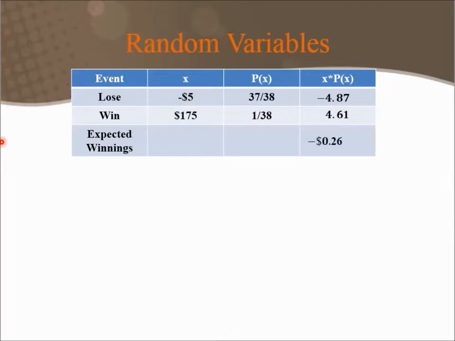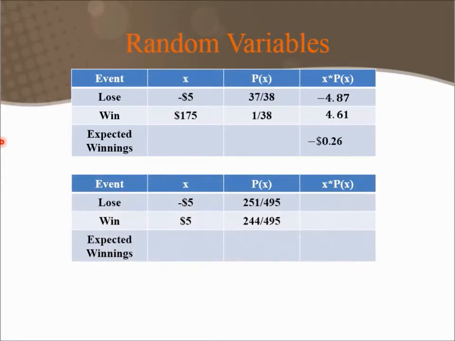This means that if I played enough over time, and really it means if I played infinitely many times, then I could expect to lose 26 cents each time I played. Now, of course, sometimes I'd win and make $175, but more often than that, I would lose $5. So my expected winnings over time would be negative 26 cents each time I played.